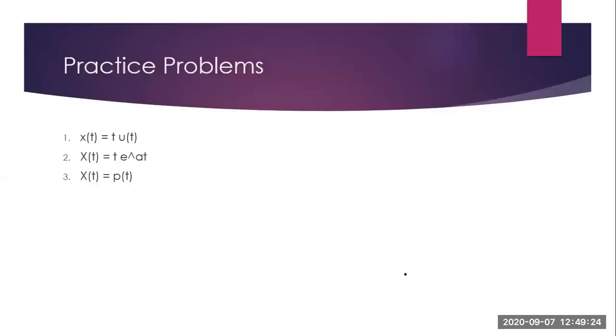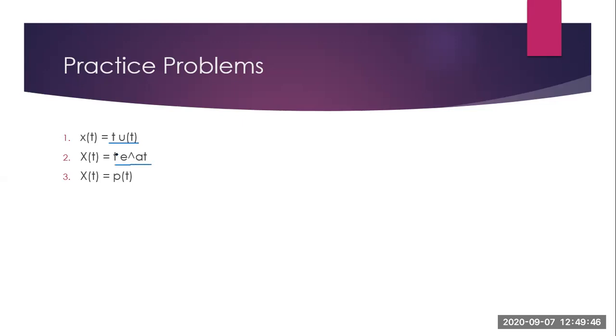Now these are some practice problems that you can do and find whether the signal is an energy signal or a power signal. First one is x of t is equal to t into u of t. So t is a ramp multiplied with u of t, so this is a ramp signal. Now the second one is t e raised to at.